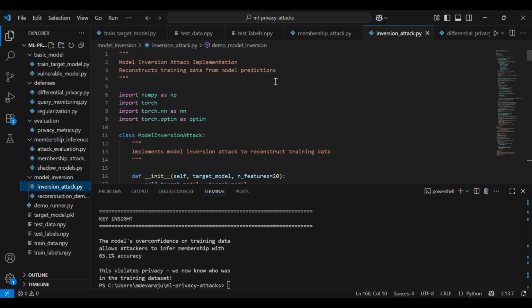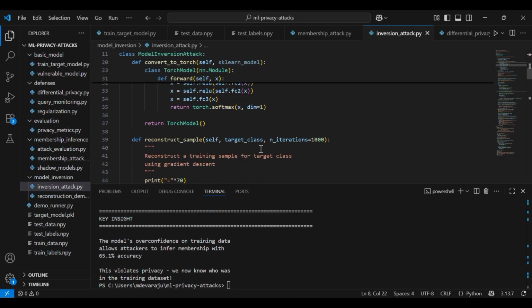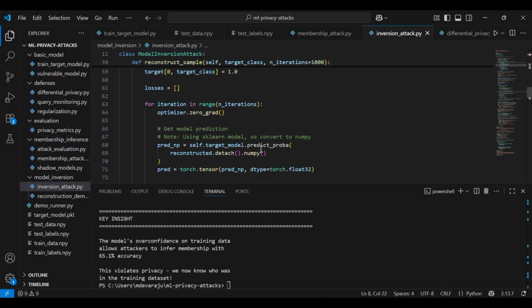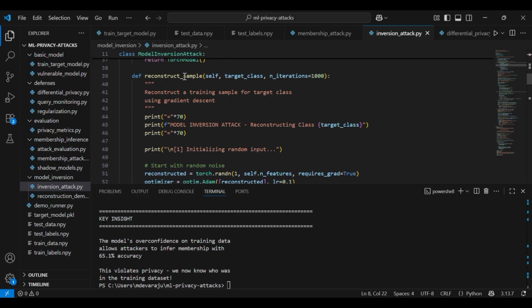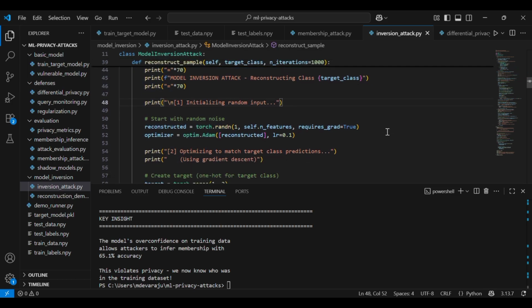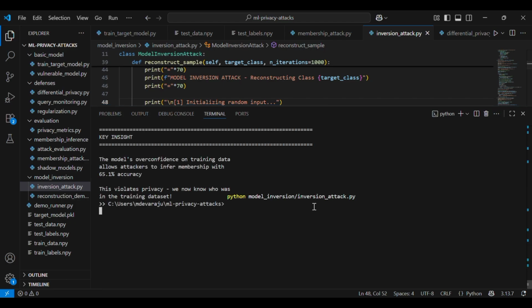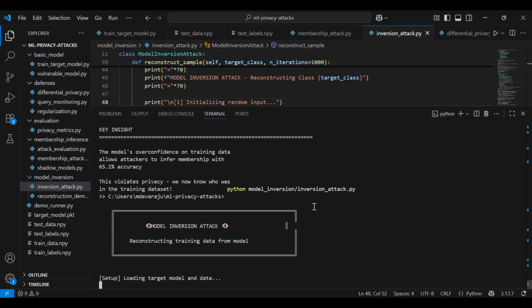Membership inference tells us who was in the training data. Model inversion tells us what their data looks like. Let's reconstruct actual training samples. This attack uses gradient descent. We start with random noise, completely meaningless data. Then we repeatedly query the model asking, does this look like a patient with a disease? We use the model's confidence to guide our search.